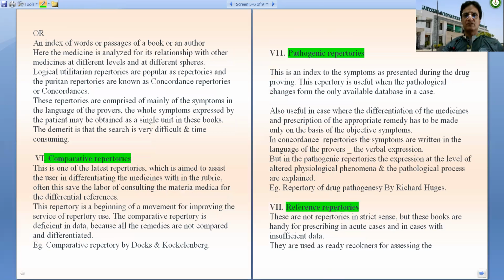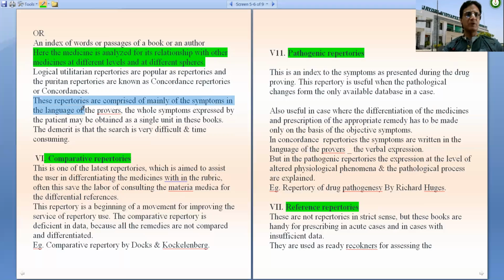So it's always in harmony with other repertories to be used as reference. Here the medicine is analyzed for its relationship with other medicines at different levels and different spheres. These repertories are comprised of mainly of the symptoms in the language of poor. The whole symptoms expressed by the patient may be obtained as a single unit in these books. That's the beauty of these repertories.